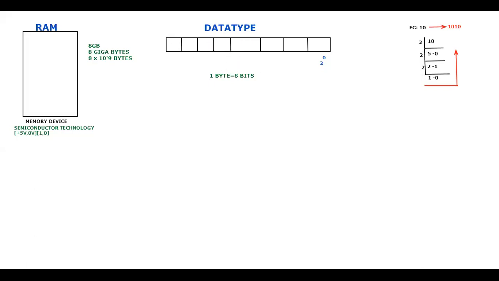So the highest number here happens to be 2 power 7. So let me put it here. It is nothing but 2 power 7. Is it clear for you guys? So if I want to fill it here, I should be starting from 2 power 0. So how am I going to put the values here, from left to right or from right to left, you are going to take the values.